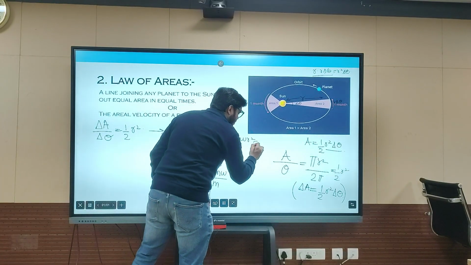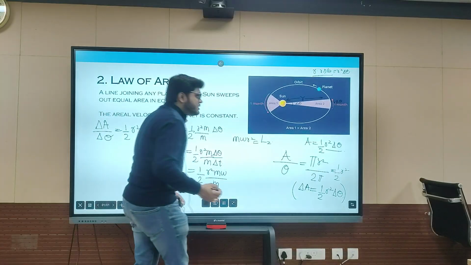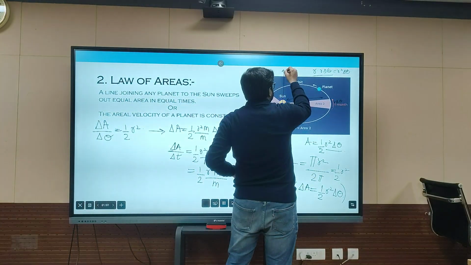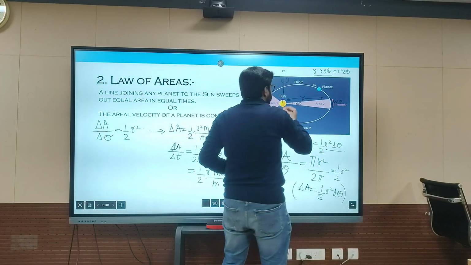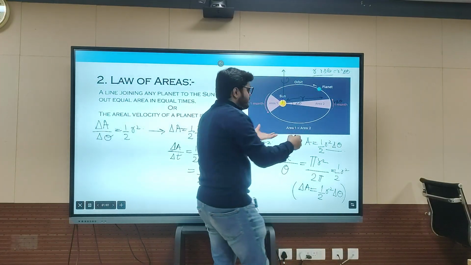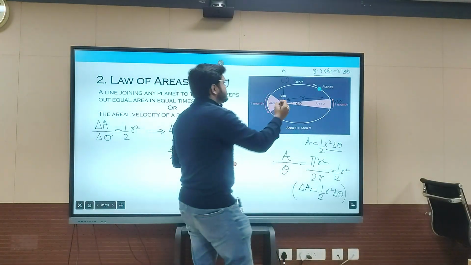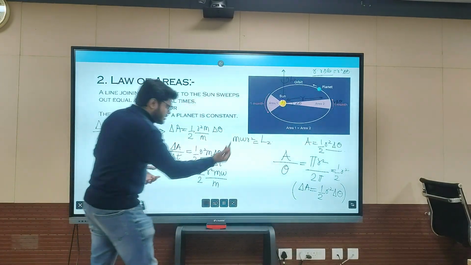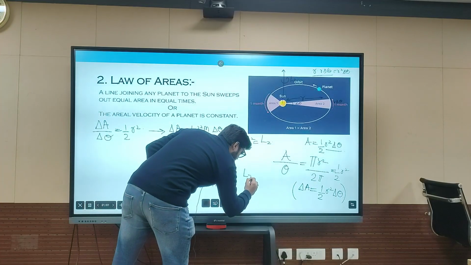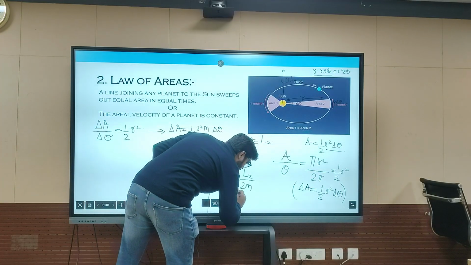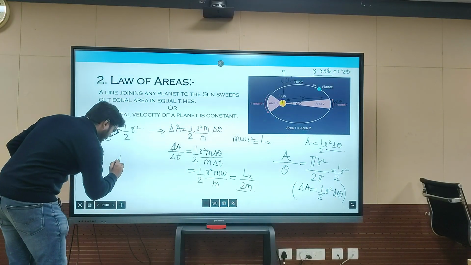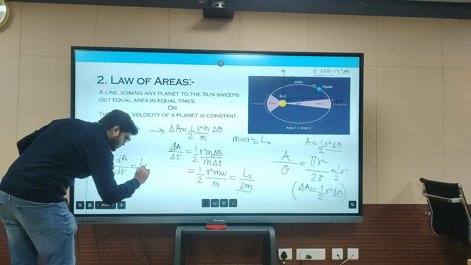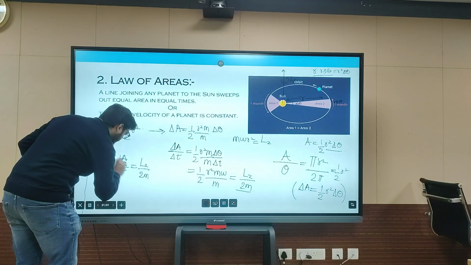r square is nothing but our angular momentum, which has an axis perpendicular to the plane of our motion. If you are moving in the xy plane, consider the z axis like this, and this is your motion, and this will be the angular momentum Lz. So substituting the value, you will have Lz by 2m. So you have come up with dA by dt is equal to Lz by twice m.